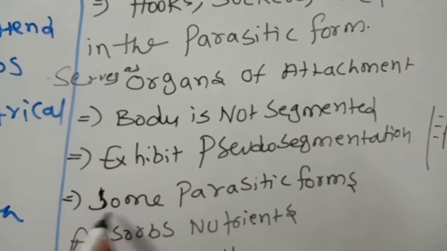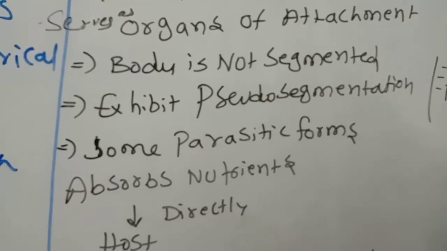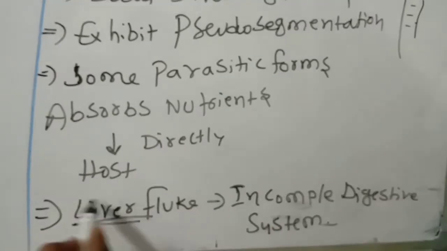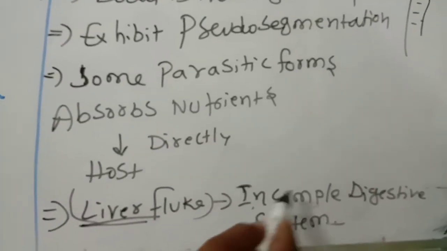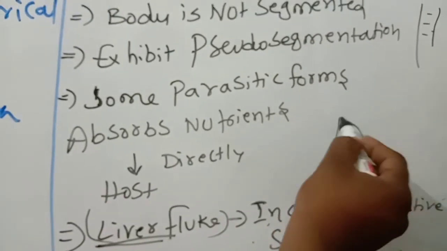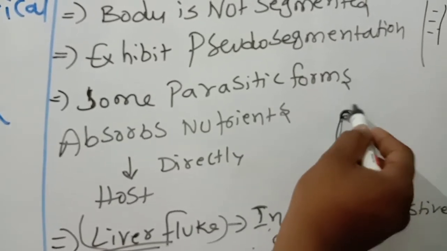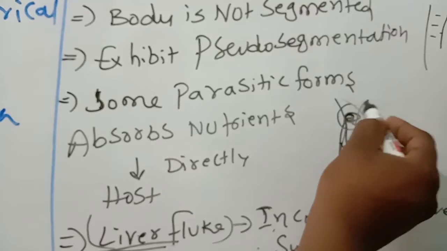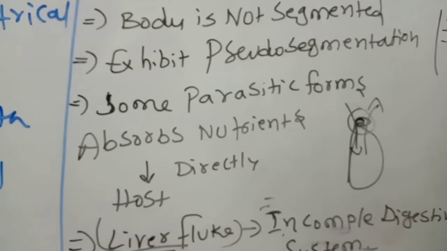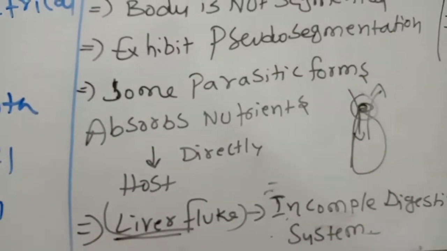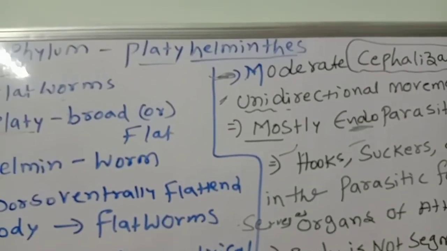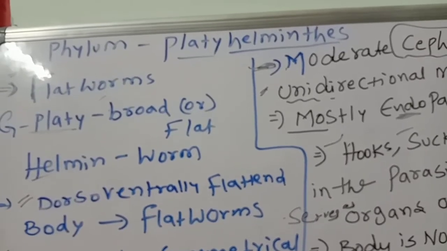Some parasitic forms absorb nutrients directly from the host. The liver fluke, related to Platyhelminthes, has an incomplete digestive system. What's the meaning of incomplete digestive system? Incomplete means it exhibits only one opening, incoming and outgoing through one opening. No proper anus. So this point you should remember in Platyhelminthes. Next, some more points we are going to discuss about Platyhelminthes.